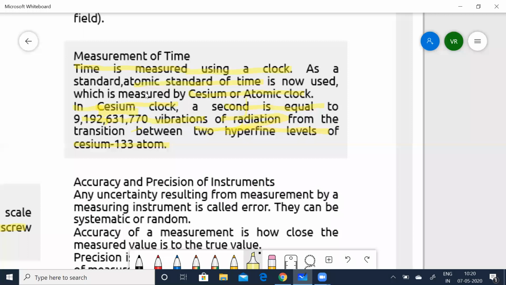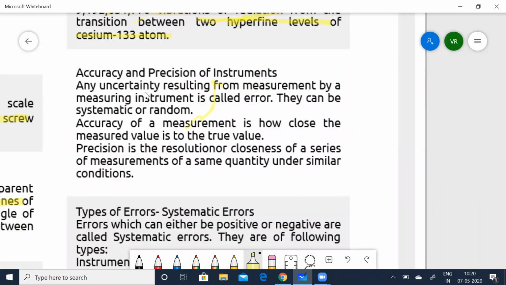And then coming to accuracy and precision of instruments. When I say instruments, obviously there can be error, due to the machine which we are using or while measuring. So what is error? Any uncertainty resulting from measurement by a measuring instrument is called the error.